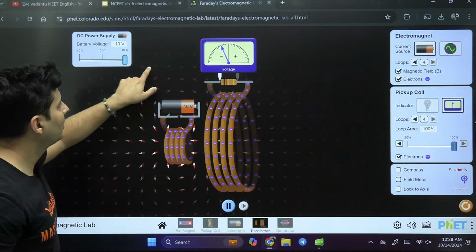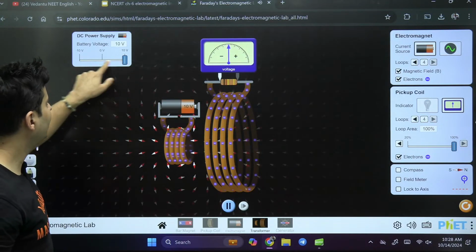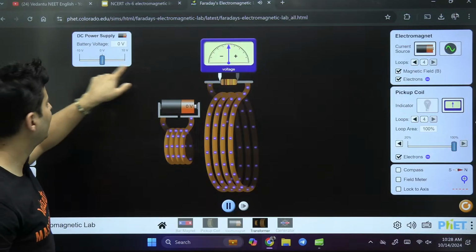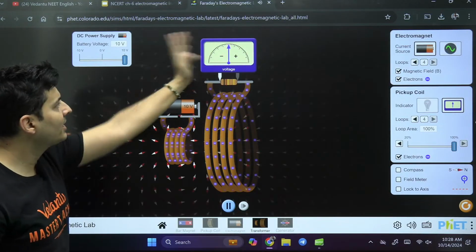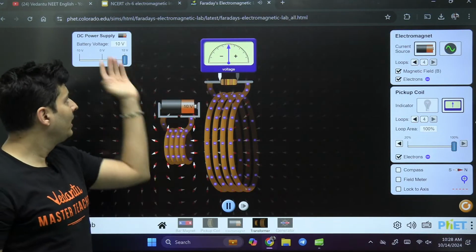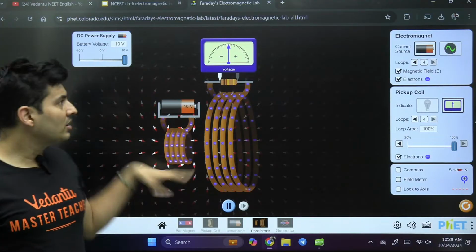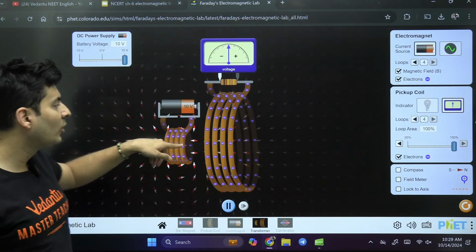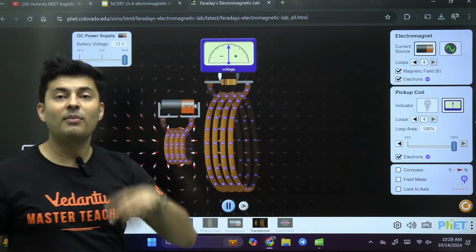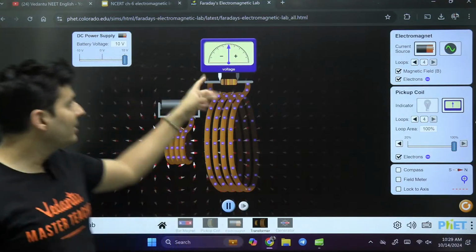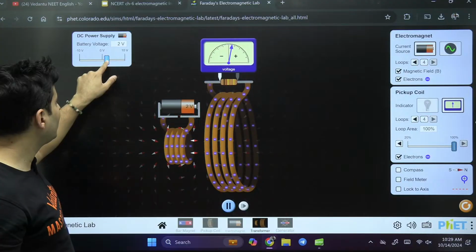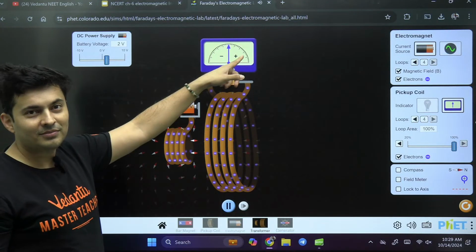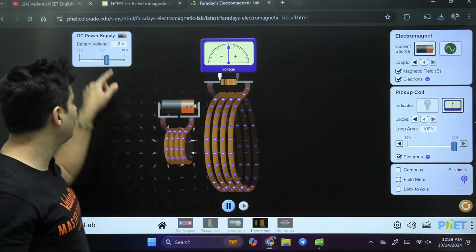I will turn it on. See, there was a deflection. I will turn this circuit off. Again, there was a deflection. I will turn this on. Deflection. But it goes off the moment it is on. Why? Because once the circuit is on, even though the current is flowing and there is a magnetic field, that magnetic field is not changing. That is why there is no current. But the moment I turn it off, see, there is a deflection. Why? Because suddenly there is a change in the flux.